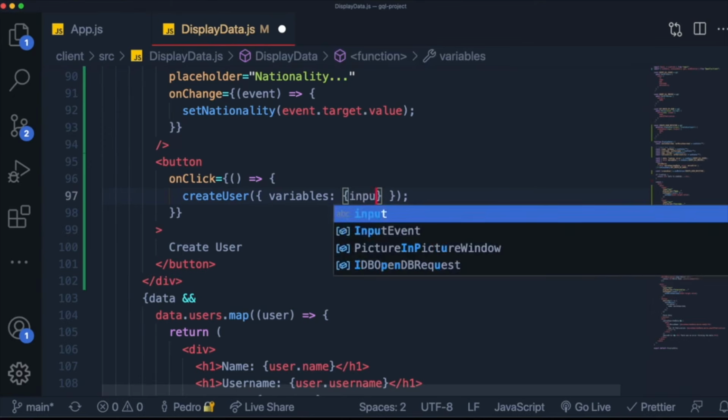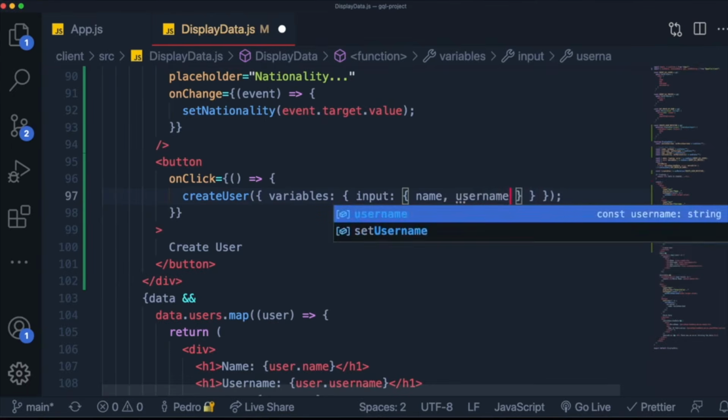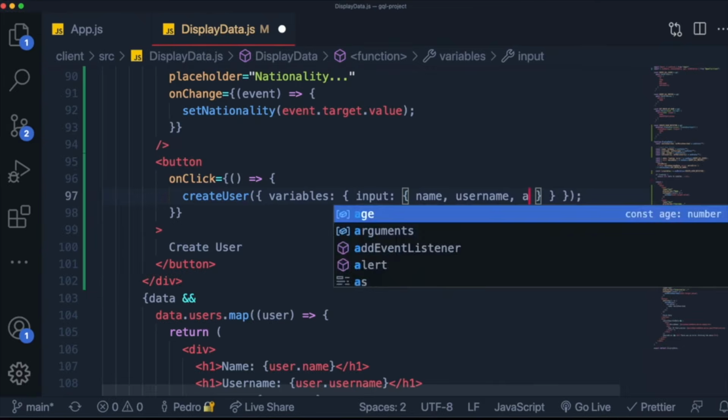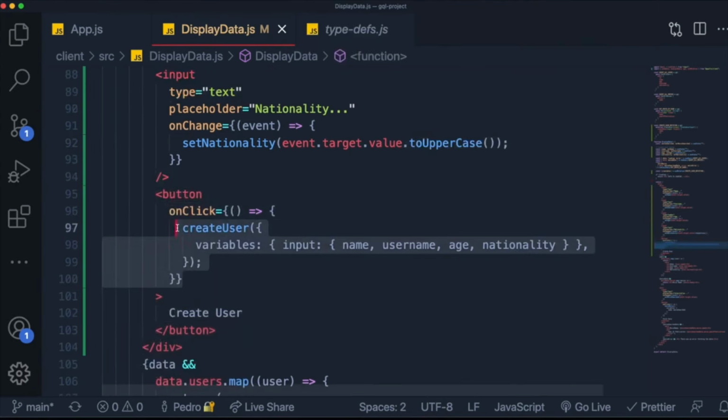So we say input like this, and then for the input type, all we have is a name, which will become the name variable that we created. And since we are in objects in JavaScript, I think I mentioned this in the series, when you have two variables that are exactly the same name and they're a key and a value in an object, you don't really need to do it like this. You could just write their name and it's fine. Now we're also going to pass the username, the age, and the nationality. And this over here should technically work. So now that we've called this function over here, we have our button.